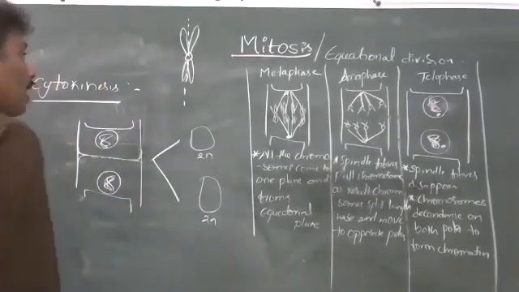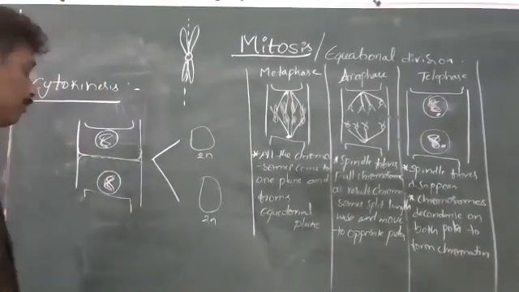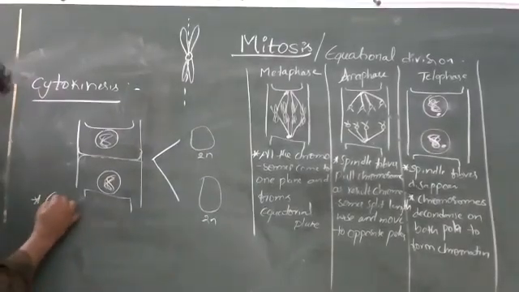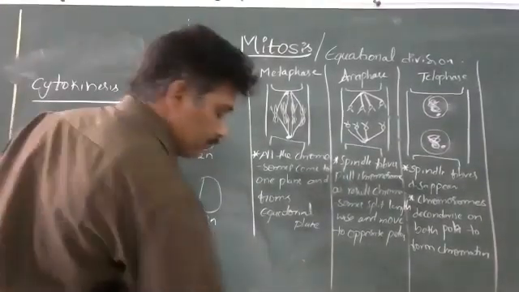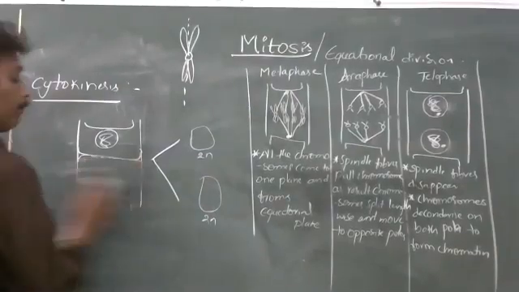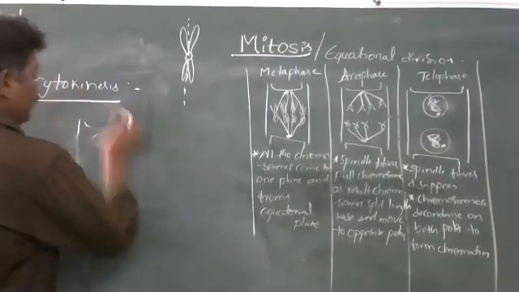Next, what is the use of mitosis? The importance of mitosis.